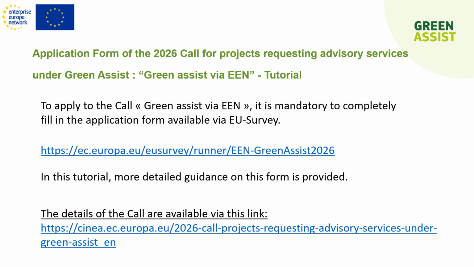All eligible proposals could be supported and will be ranked, but only the eligible proposals that are ranked within the available budget will be selected. We recommend you check the details of the call on the website available in the link in the PowerPoint presentation.